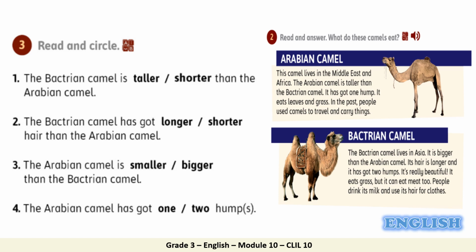The Bactrian camel is taller or shorter than the Arabian camel. Let's read to find out the answer. The Arabian camel is taller than the Bactrian camel. So, what is the answer? Good job, they flip it here. So now they want the Bactrian camel. Is it taller or shorter? Indeed, it's shorter than. Now, I want you to pause the video, do 2, 3, and 4 alone. And remember to highlight your answers.